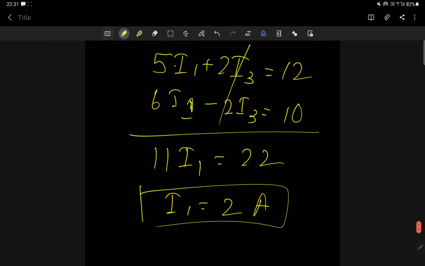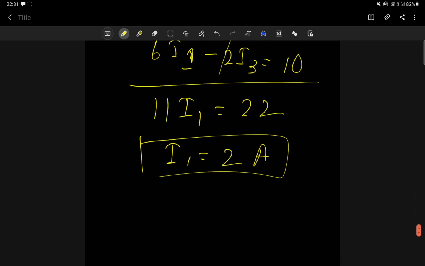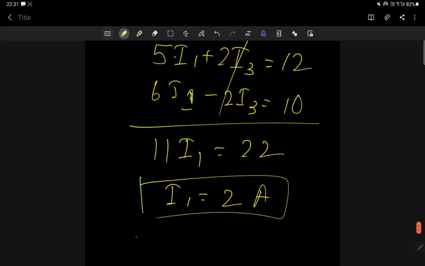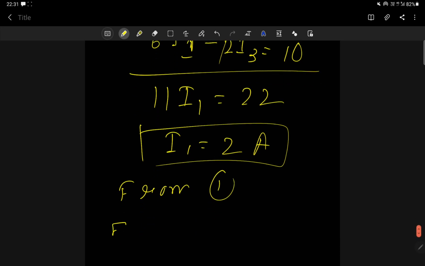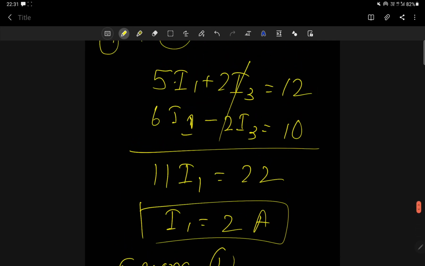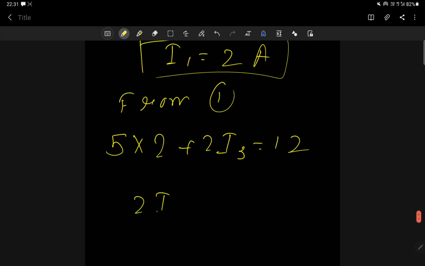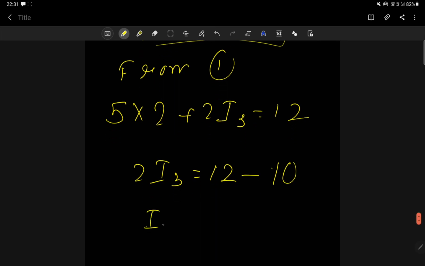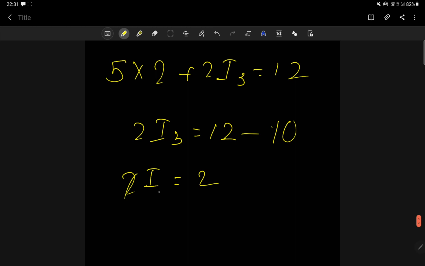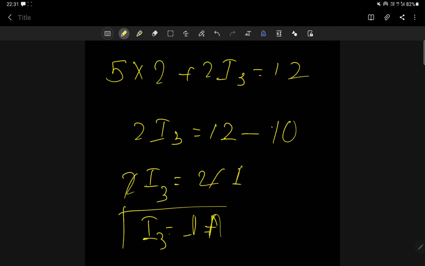Now put the value of I1 in equation number 1. So what is equation number 1? 5 I1 plus 2 I3 is equal to 12. What is the value of I1? 2. So 5 into 2 plus 2 I3 is equal to 12, or 2 I3 is equal to 12 minus 10, that means 2, so I3 is equal to 1 ampere. So we got I3 and I1.